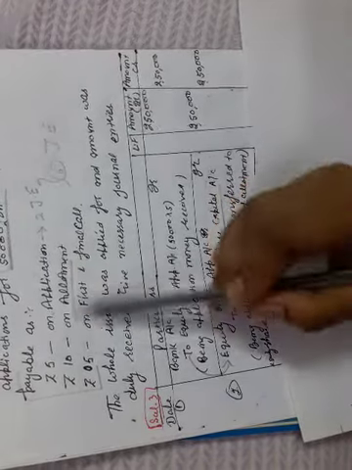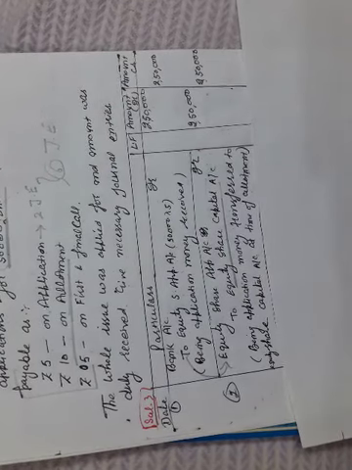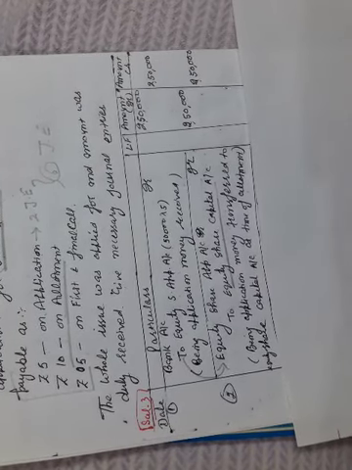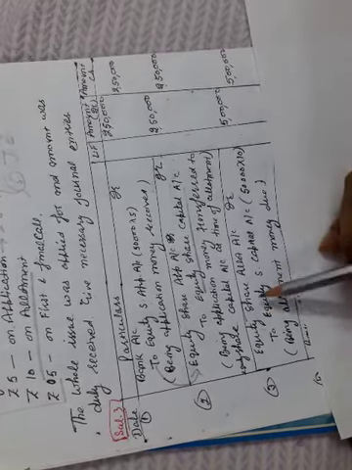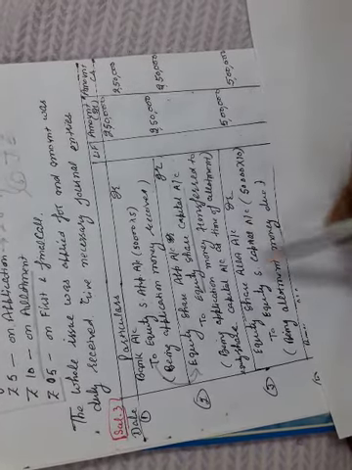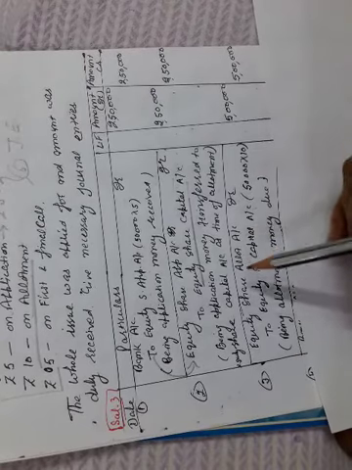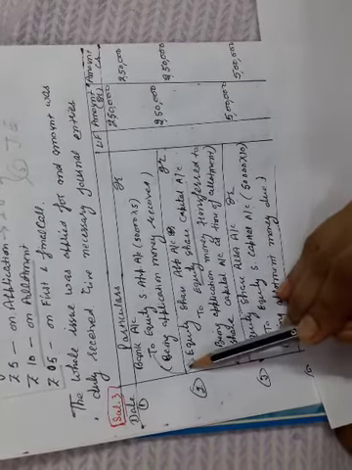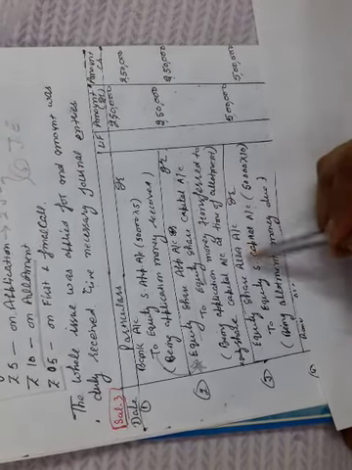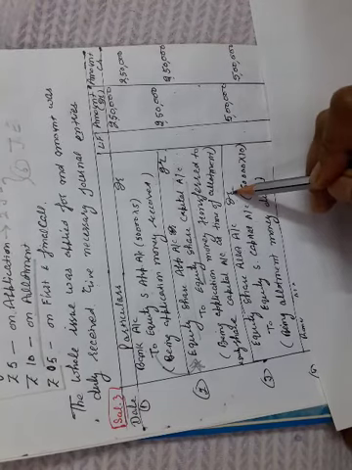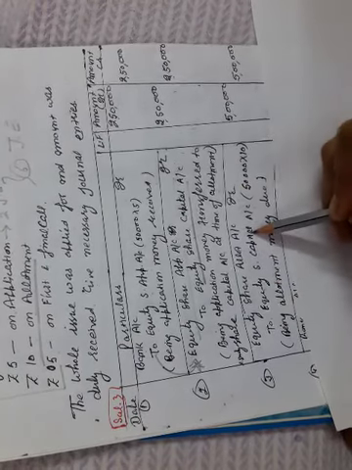Now the second installment is ₹10 on allotment. So we'll give the entry: equity share allotment account debit to equity share capital. You can remember that whenever an installment is going to be due, that account should be debited. Now the allotment is going to be due, that's why equity share allotment account is debited to equity share capital.